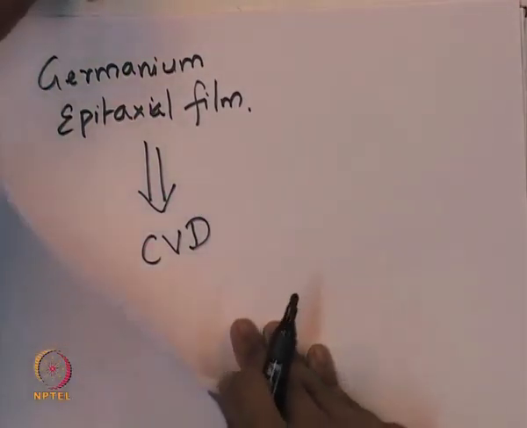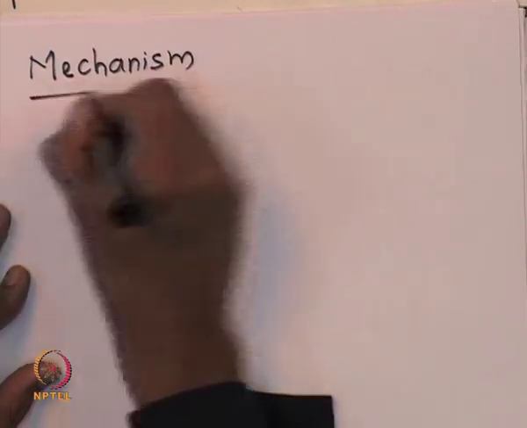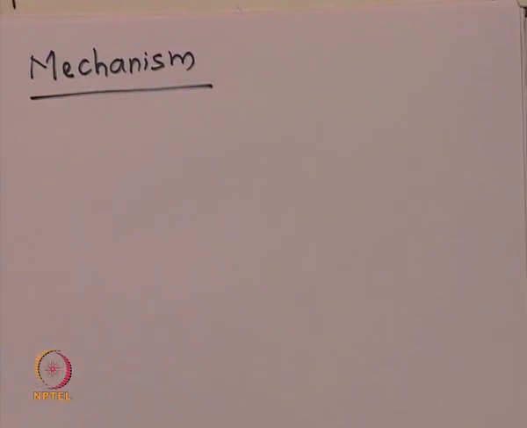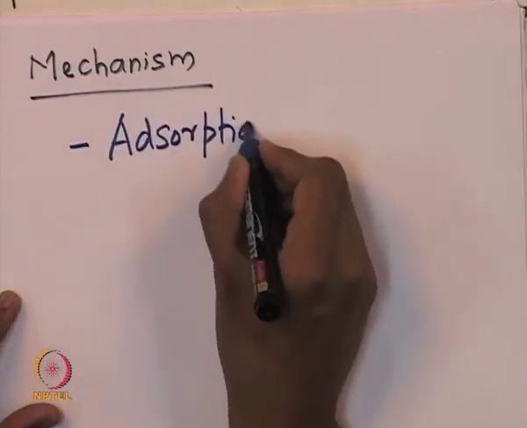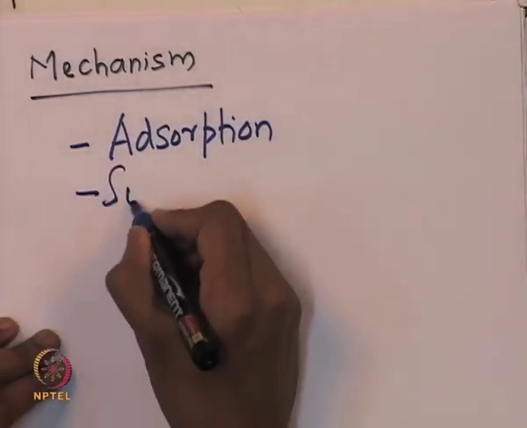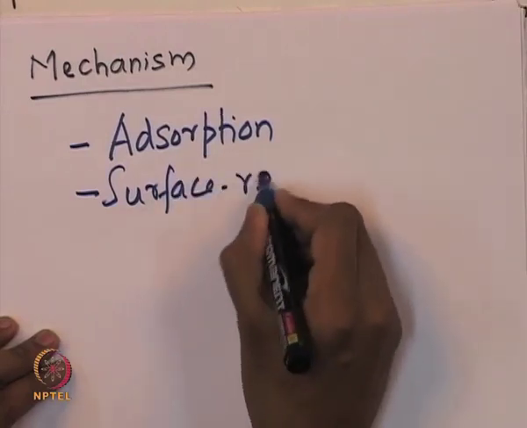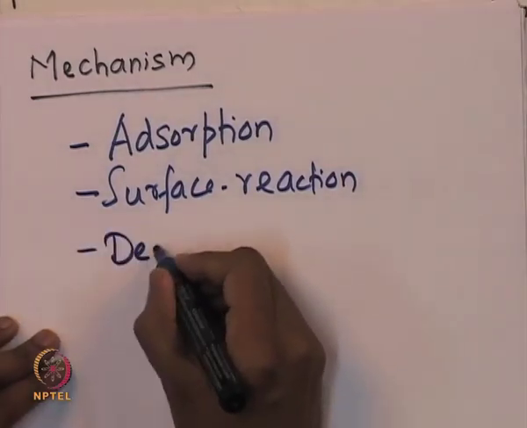The mechanism that governs such a deposition process is very similar to that of the heterogeneous catalytic reaction. It involves the classical three processes. One is the adsorption of the reactants onto the surface of a substrate, followed by a surface reaction, and then followed by a desorption.